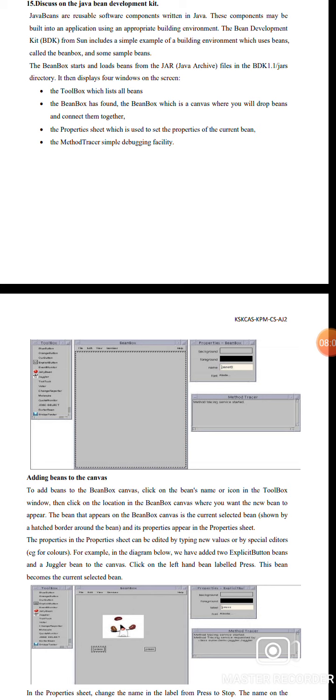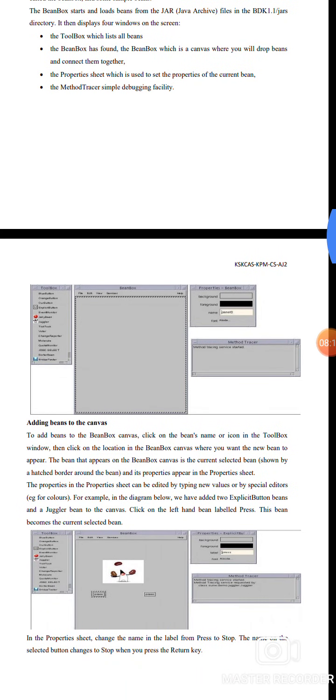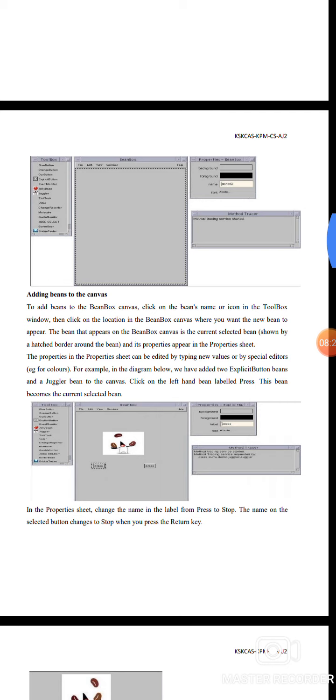We can display the windows on the screen. The toolbox is a list of all beans. The beanbox uses a canvas where you drop the beans and connect them together. The property sheet can be used to edit the properties of the current bean. The method tracer is a simple debugging facility.